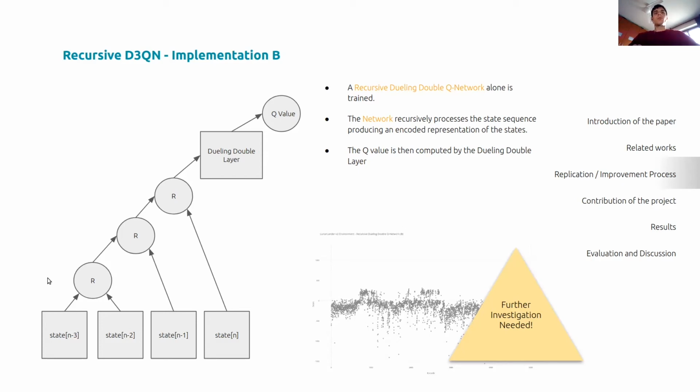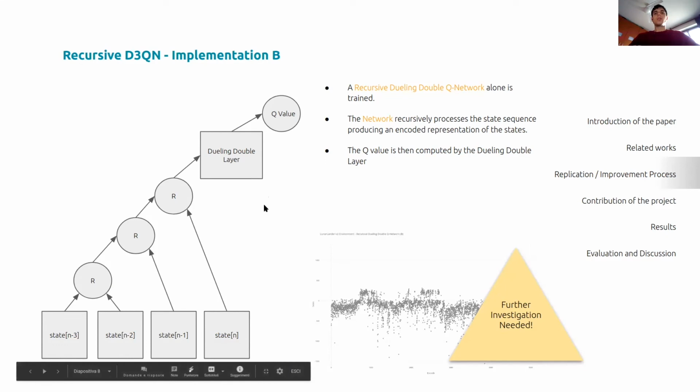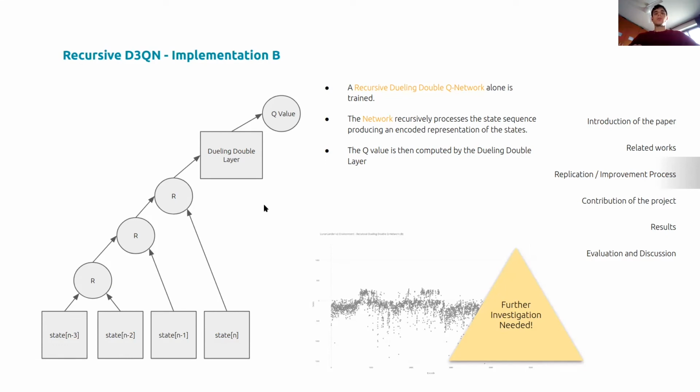The first one preprocesses the state information into a state encoding, which is called R in this graph, and then a second layer, which is a classic dueling double layer, computes the final Q value. As you see in the plot here, we still need further investigation into this implementation because it doesn't succeed in training the agent.